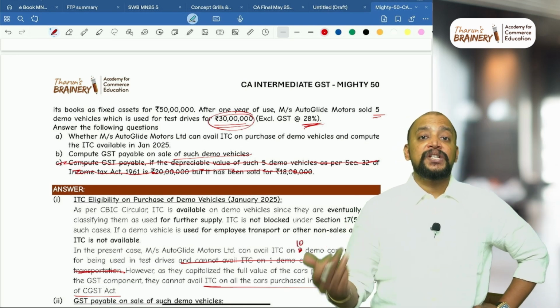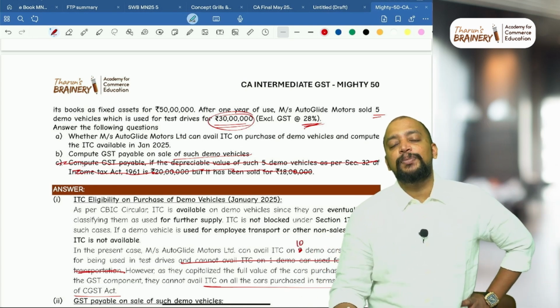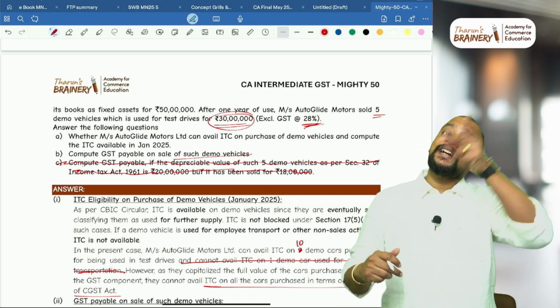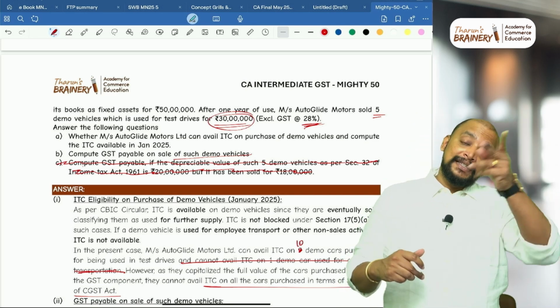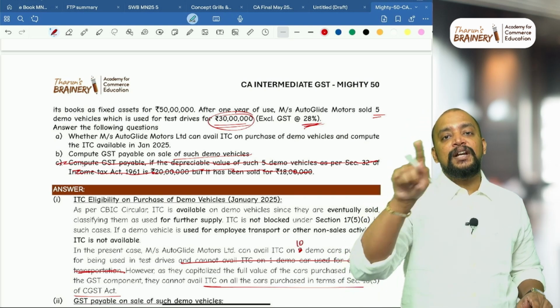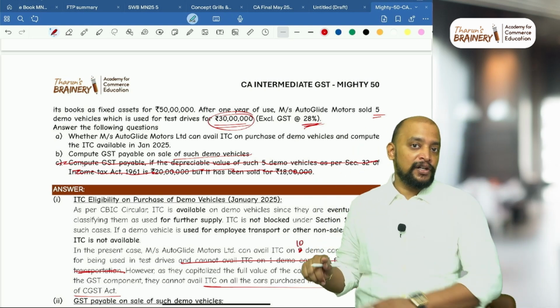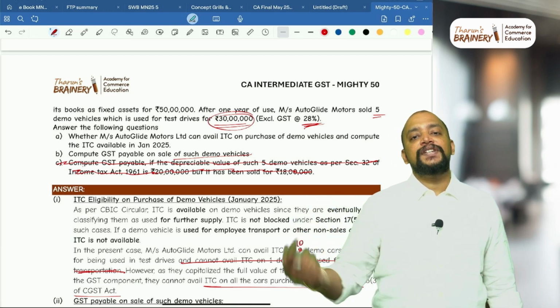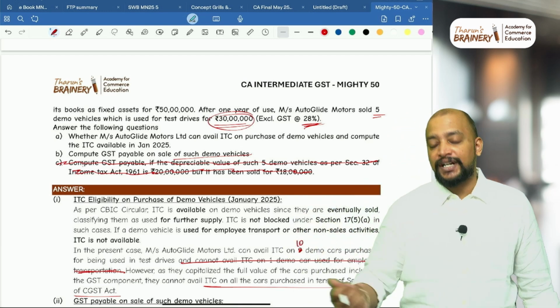Why not 18 subsection 6? 18 subsection 6 is not applicable. Why is 18 subsection 6 not applicable? Because ITC is not availed. What if ITC was availed on the demo cars? Then when the demo car is sold, you can apply 18 subsection 6, that is ITC availed minus 5% for every quarter or part thereof from the date of purchase till the date of disposal, or GST on sale value of such capital goods, whichever is higher. That point can be applied.